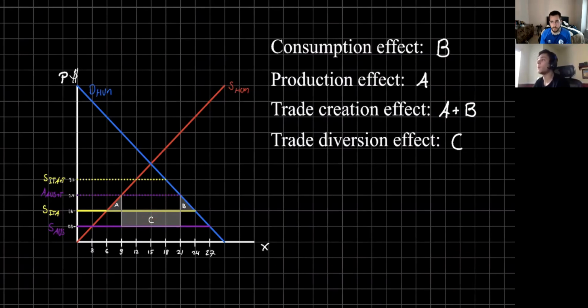So that whole C down there is the total volume of trade increases under the customs union, as we said, compared to the trade with a tariff for all suppliers. So that 21,000 minus the 9,000, and then the change in price of the two curves right there, so the S Italy and the S Australia. That's going to give us the trade diversion effect. So that whole area right there is the trade diversion effect.